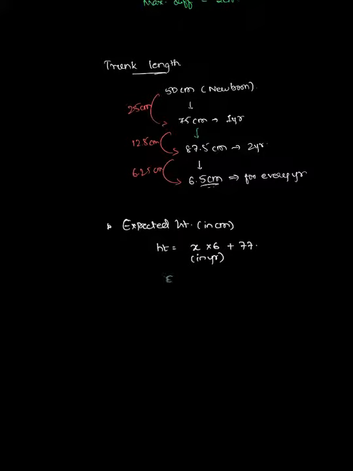For example, if the baby is 6 years of age, then it will be 6 into 6 plus 77, that will be 36 plus 77, that will be 113 centimeter.